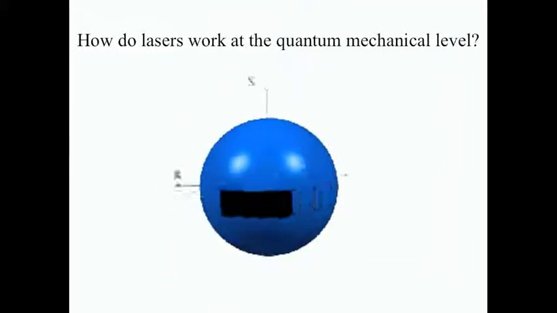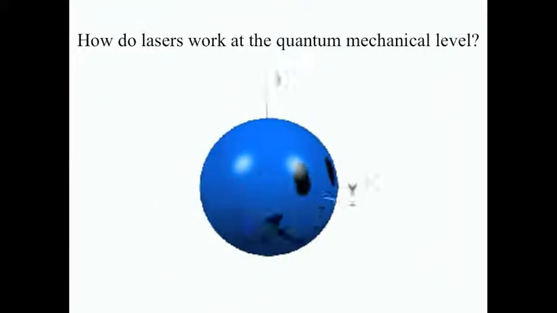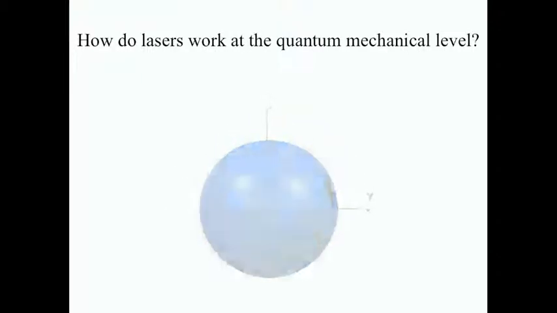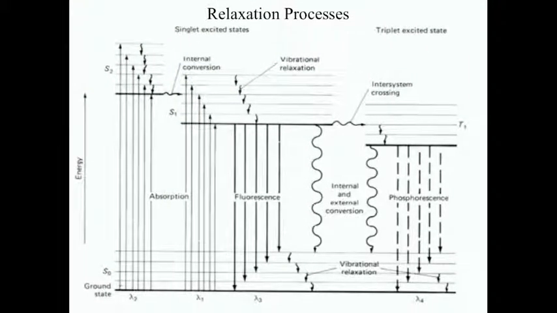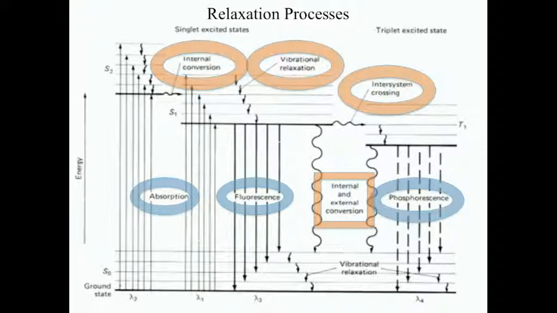To better understand the quantum mechanical functions of many common types of lasers, it is best to first describe the many ways in which an electron can relax after being excited to a higher energy state. Radiative transitions are transitions between energy levels that either involve absorption or emission of electromagnetic radiation, whereas non-radiative transitions are transitions that do not absorb or emit electromagnetic radiation.